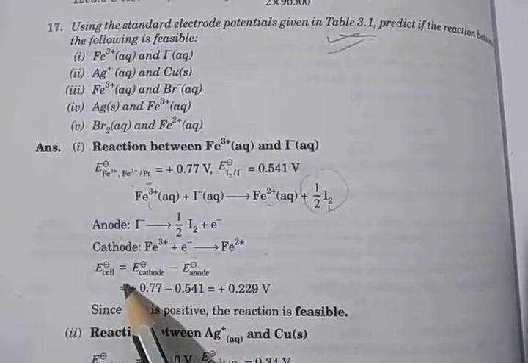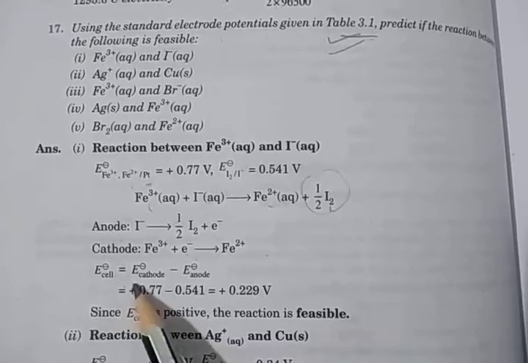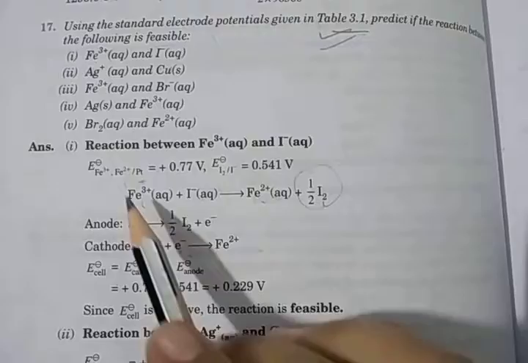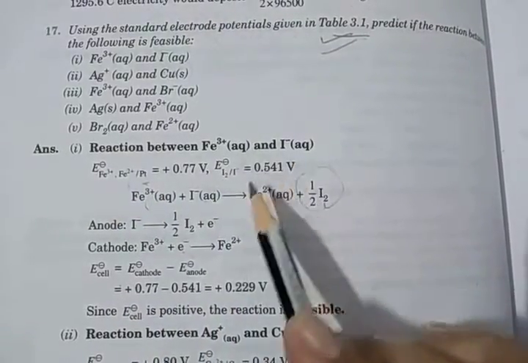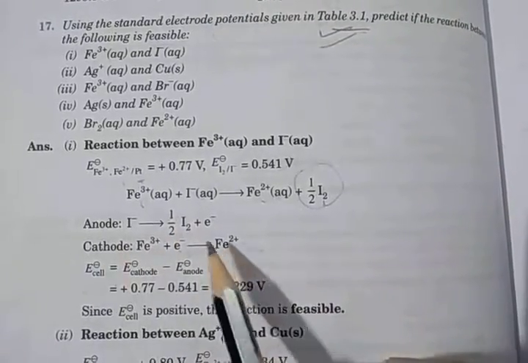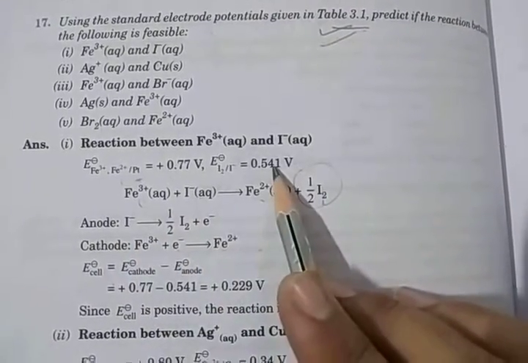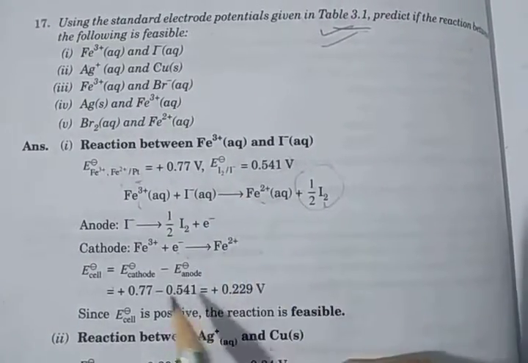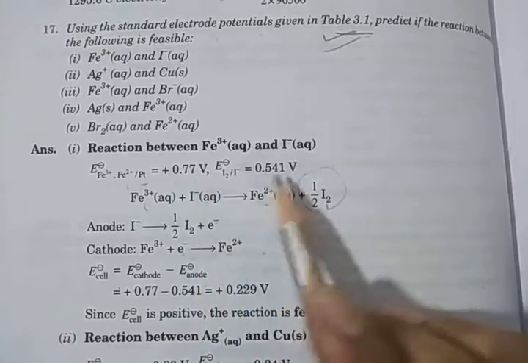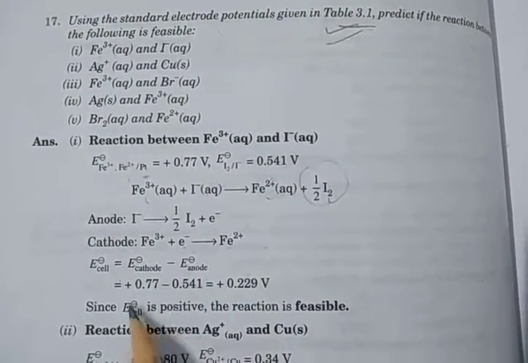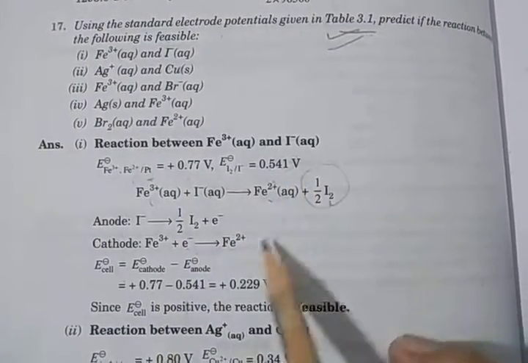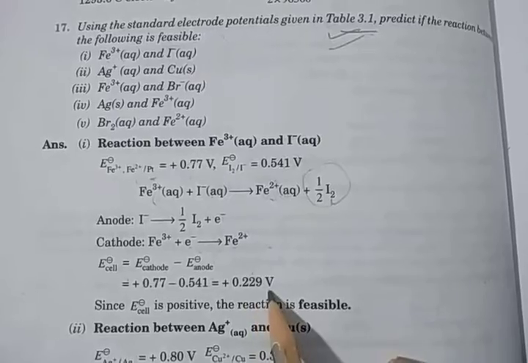The standard electrode potential formula is E° cell = E° cathode − E° anode. At the cathode we have Fe3+, and at the anode, iodine. So cathode minus anode: 0.77 for iron at the cathode, minus 0.541 for iodine at the anode. Subtracting gives +0.229 volt.